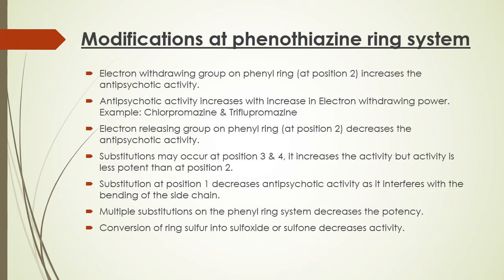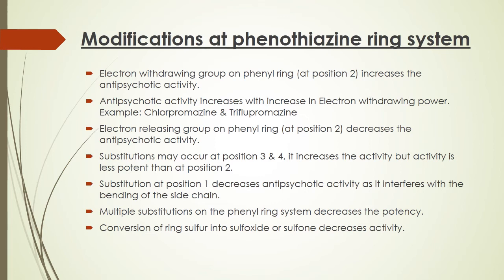Now one by one we can discuss different modifications at different sites of modification. Now coming to the modifications at the phenyl ring: an electron withdrawing group at position 2 increases the antipsychotic activity. Antipsychotic activity increases with increase in electron withdrawing power. For example, chlorpromazine and triflupromazine.